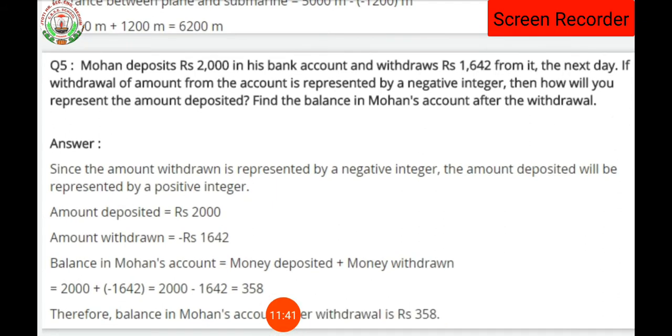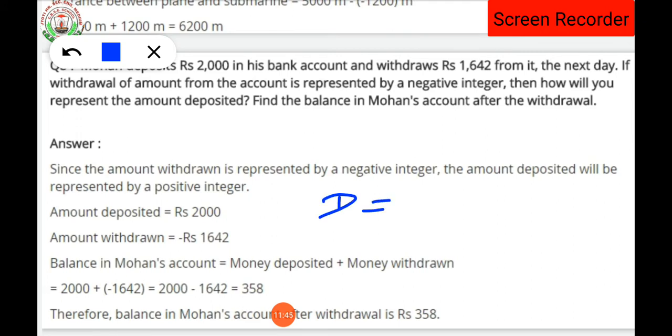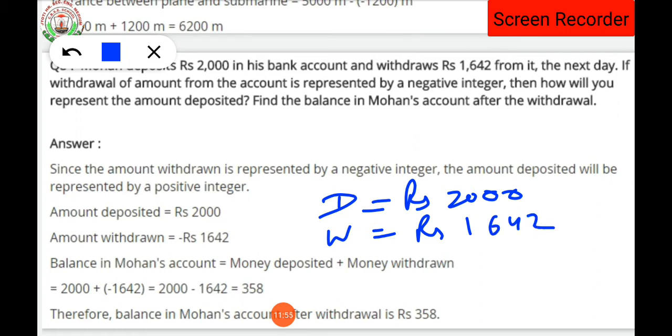So in this question, it is said that Mohan is going to deposit how much? That is 2000 rupees he is going to deposit. And he is going to withdraw how much? That is 1642 rupees the next day. Next day, that means the second day. If the withdrawal of amount from his account is represented by a negative integer. Now you will ask me, teacher, why is it represented by a negative integer?